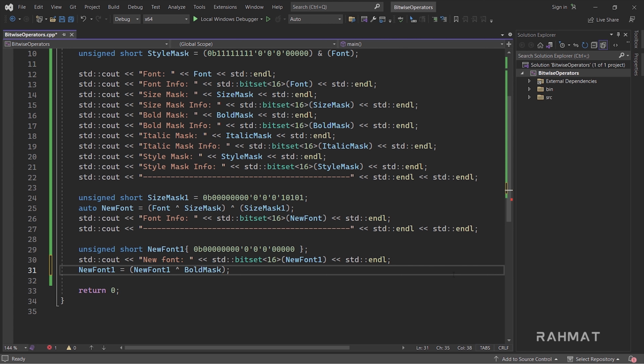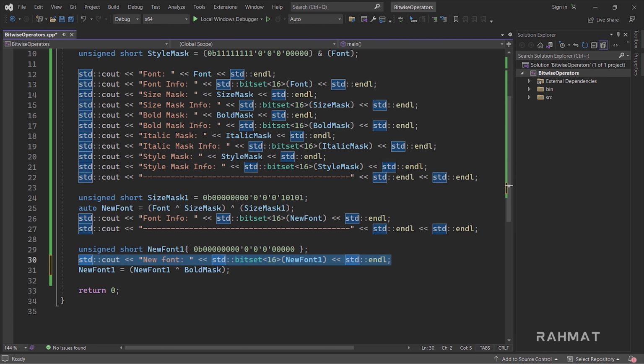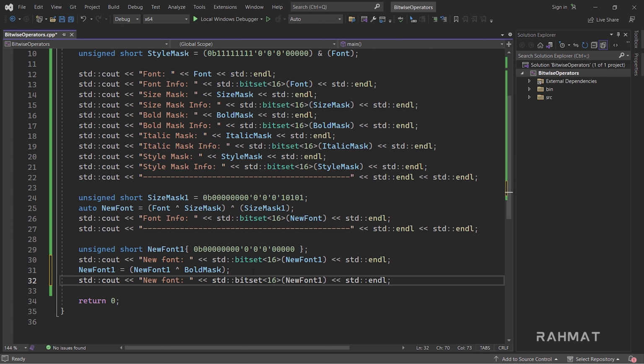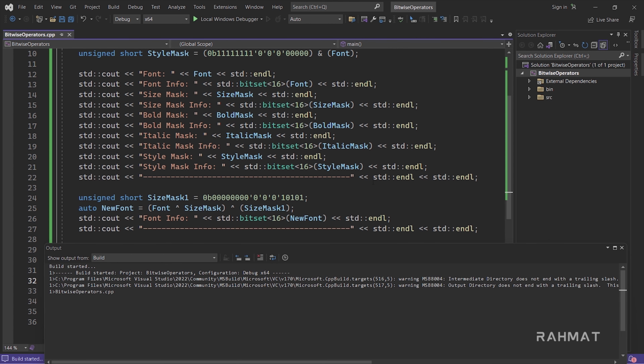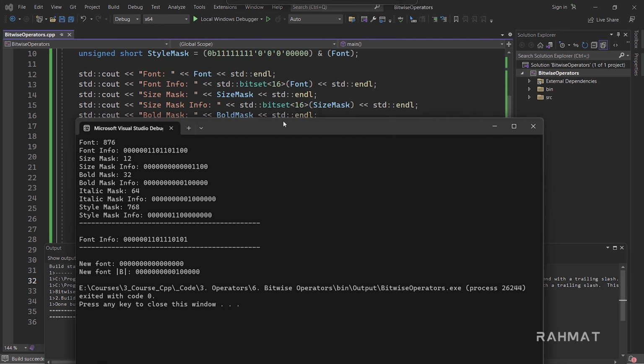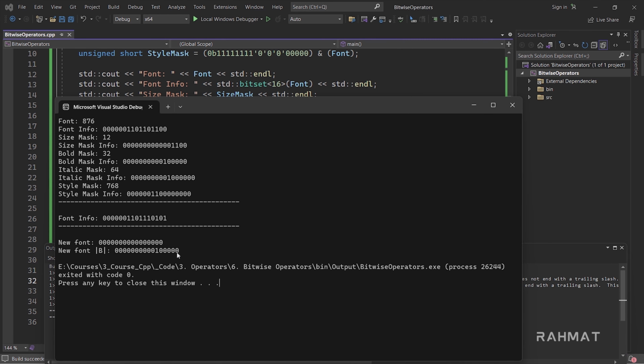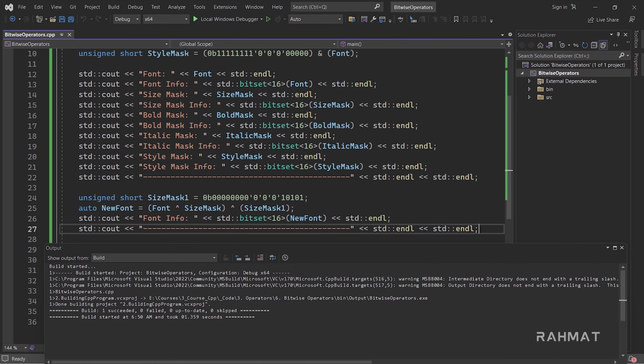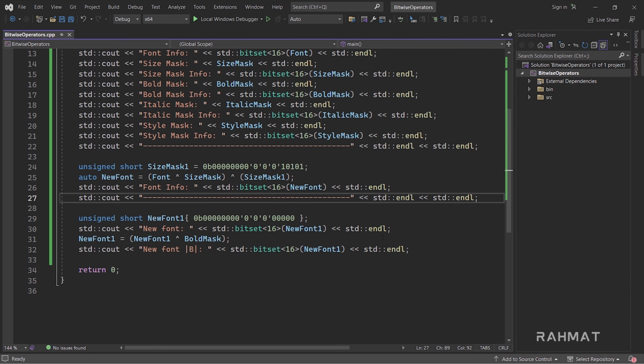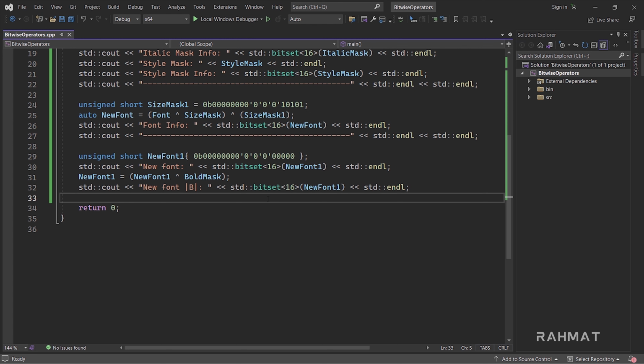This time if I print the same result again, I'll print new font 1, and this is bold, so that we can understand. We added bold into that one. If I run it this time, you can see our new font is bold. The first 5 were empty, which is for size, and the 6th one is bold, that is 1. This time I'll tell it our new font should have italic as well.